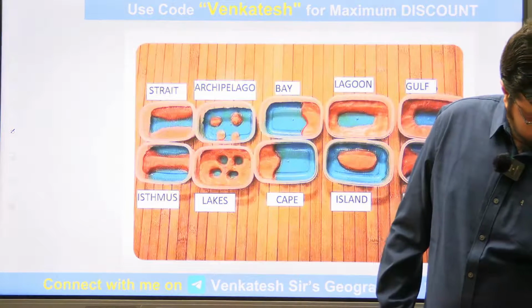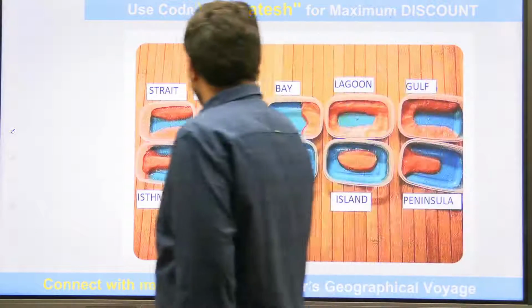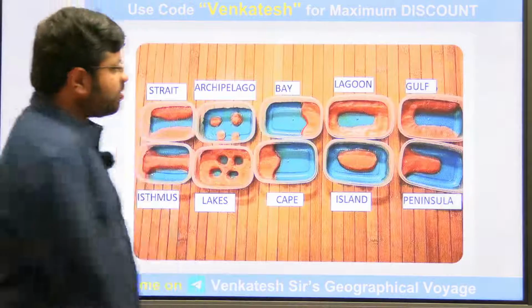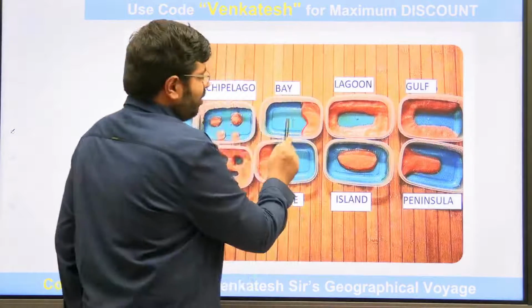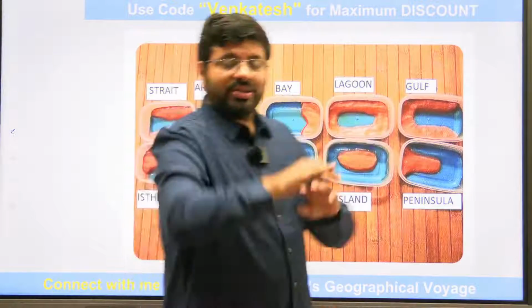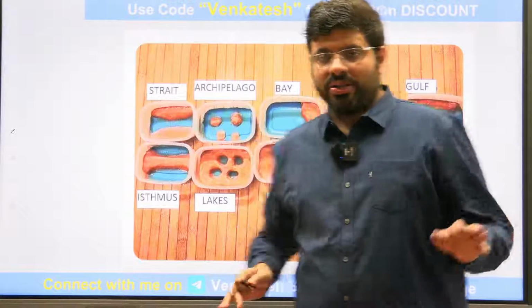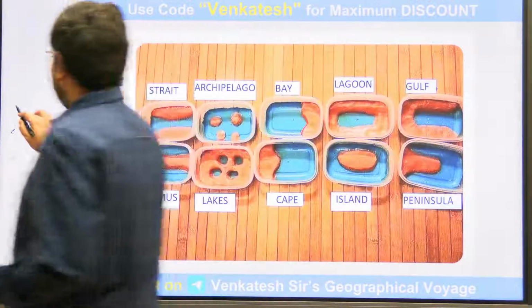Okay, three sides water. Now gulf, yes, you can say typically three sides of land, but here also you can say three sides land for gulf, no? You are saying that for bay it is three sides land, but here also it is the same. So that difference of three sides, ignore that. See it from the perspective of wideness. That's what I'm trying to tell you.